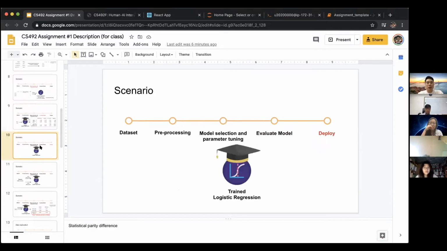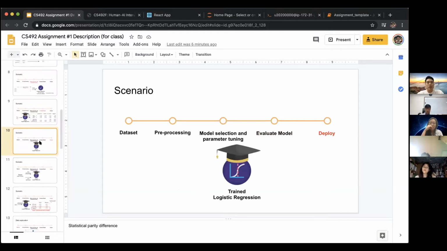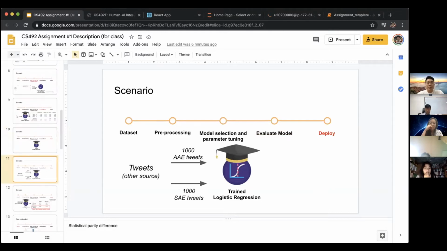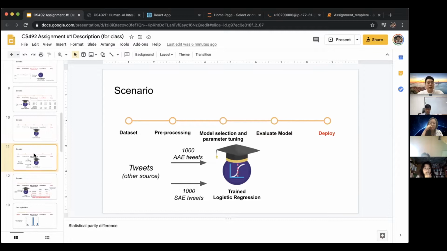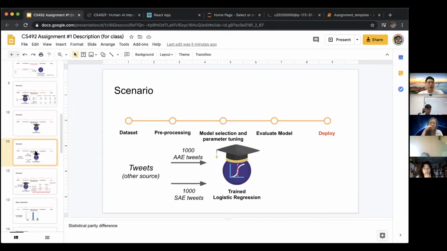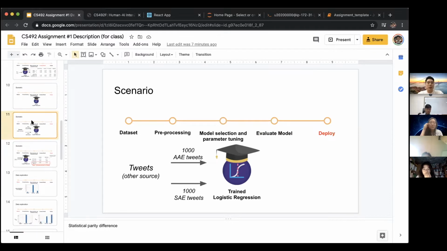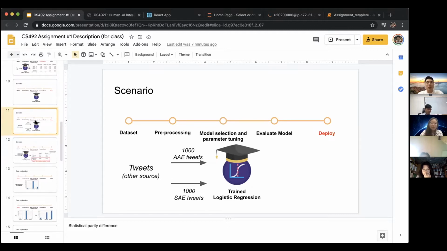So let's say we deployed this model, and live social network services like Twitter actually use this model, for example. And there are tweets from another source, which means that we haven't used these tweets for our training. The tweets consist of two groups: 1,000 African American English tweets, and 1,000 Standard American English tweets. We feed these tweets into the logistic regression model, and we see what prediction our model gives.